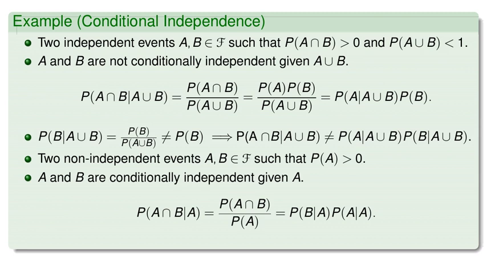On the other hand, P of B given A times P of A given A is P of A intersect B divided by P of A times P of A intersect A divided by P of A, which is P of A intersect B divided by P of A times 1. So yes, they are conditionally independent given A. This might seem trivial, but it illustrates the definition. This concludes our lecture on the law of total probability and the concepts of independence and conditional independence.